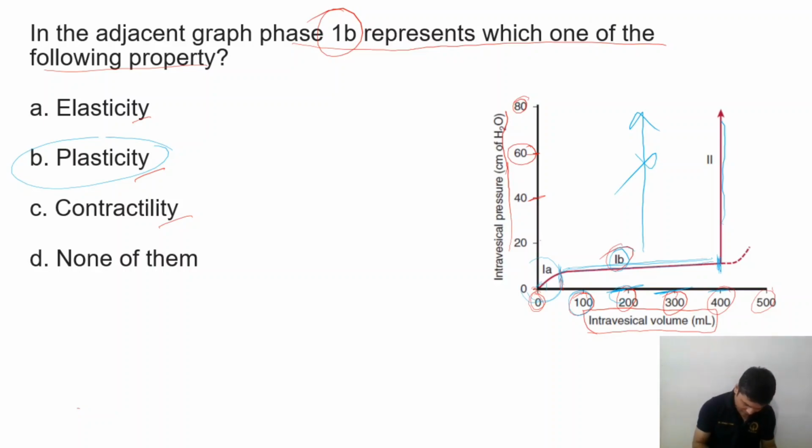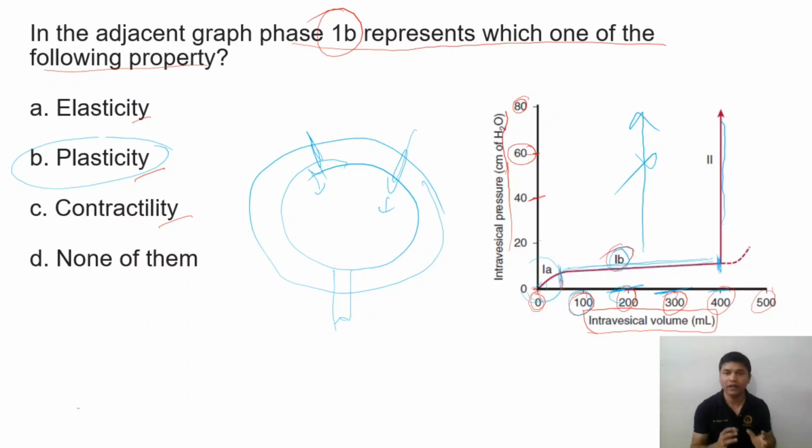Suppose this is the bladder and ureter, fluid is coming, and this is the urethra. So fluid is coming, and after that the bladder wall is going to stretch, and it will remain in that position easily. This is not an elastic wall. The bladder wall is not elastic. They will increase as volume increases. They will change their shape and remain in that shape, and they will adapt to that shape easily, and that is called plasticity, not elasticity.